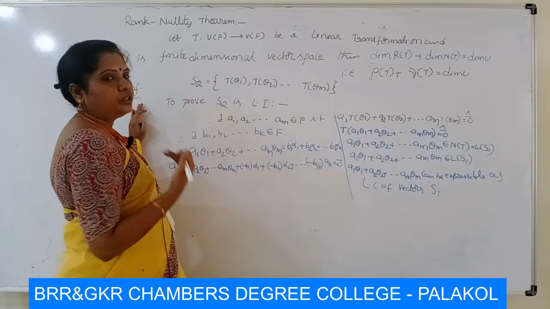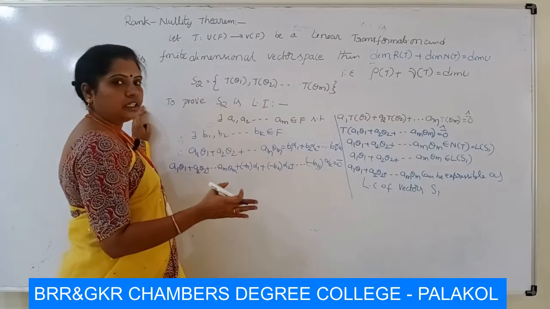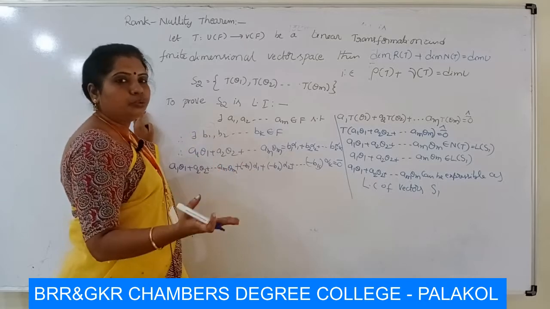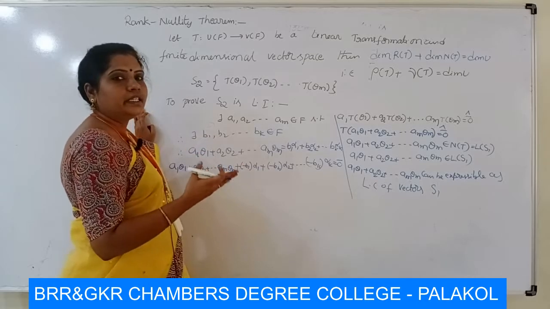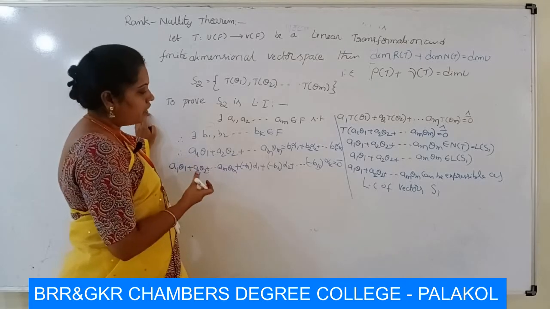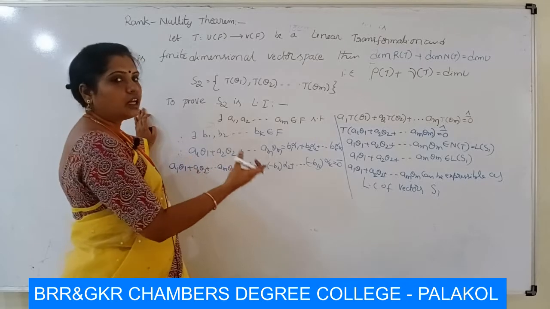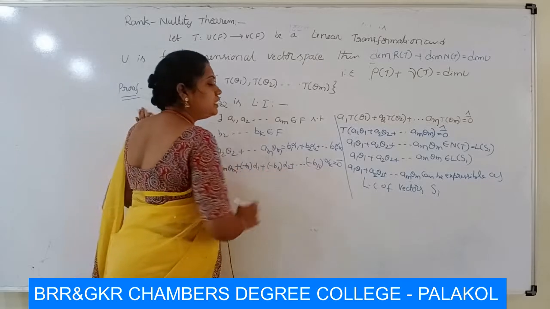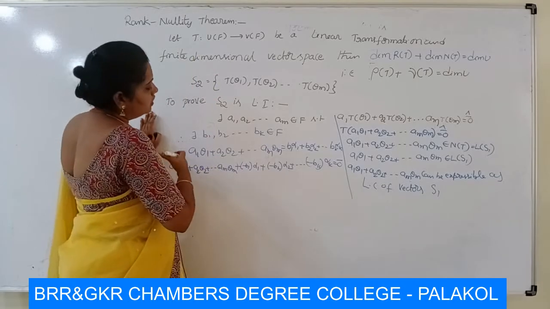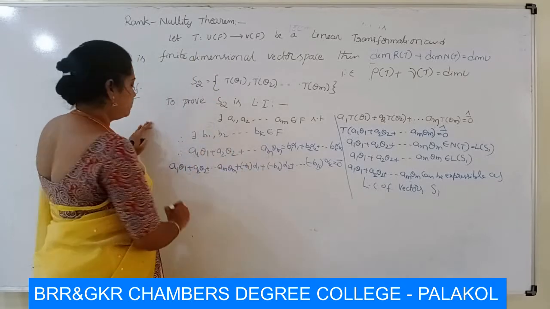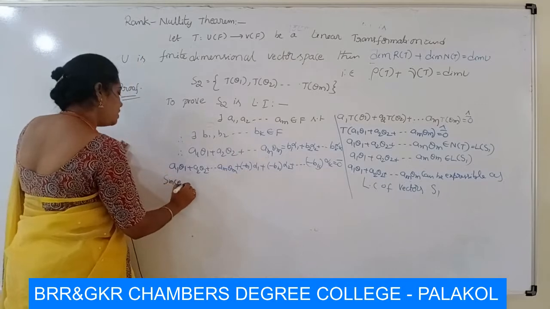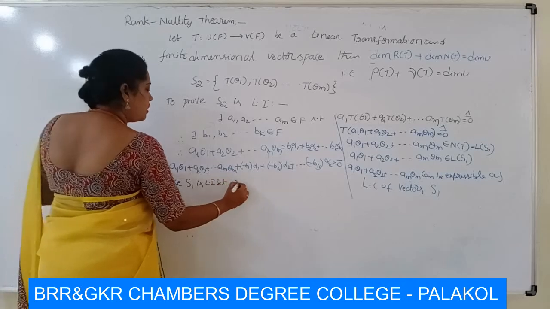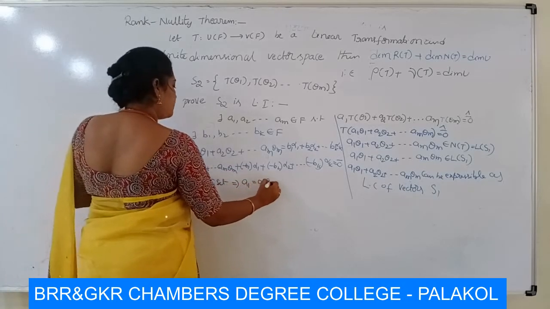In our hypothesis, this set S1 contains alphas and thetas, that is, the set is a basis of U. So it is a linearly independent set. We have a linear combination of the vectors alphas and thetas equal to 0 bar, and these vectors are linearly independent. So in this equation all these scalars are zeros, because S1 is a linearly independent set.